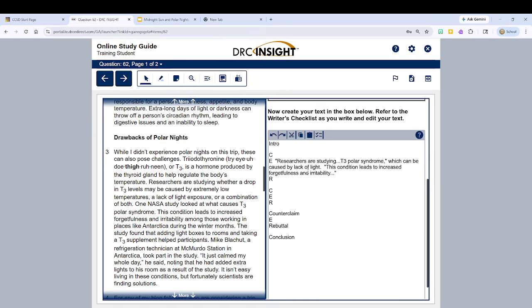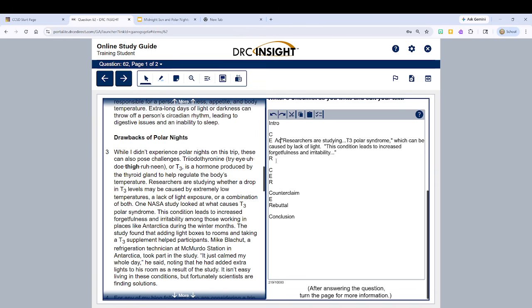This piece of evidence about the syndrome that can be caused by a lack of light leads to increased forgetfulness and irritability. So we got that right out of the text, and we want to give credit to that. So we'll say, according to source number 2, all right, and all about that. So that's that piece of evidence. We can take out that E.